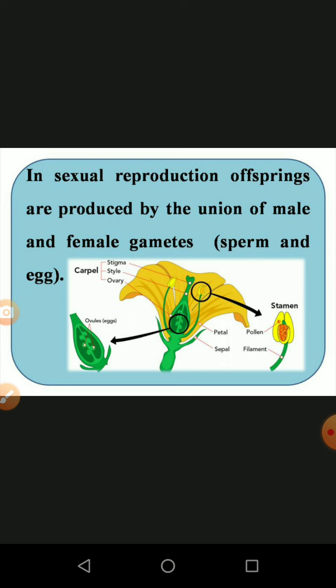I already told you that sexual reproduction involves two types of gamete. One is called male and another one is called female. The male gamete is produced by the sperm cell, and the female gamete is produced by the egg cell. So only in sexual reproduction is there the involvement of two gametes. And at the same time, plants have a bisexual character. That means both male and female characters are available in the same organism or same flower, right?